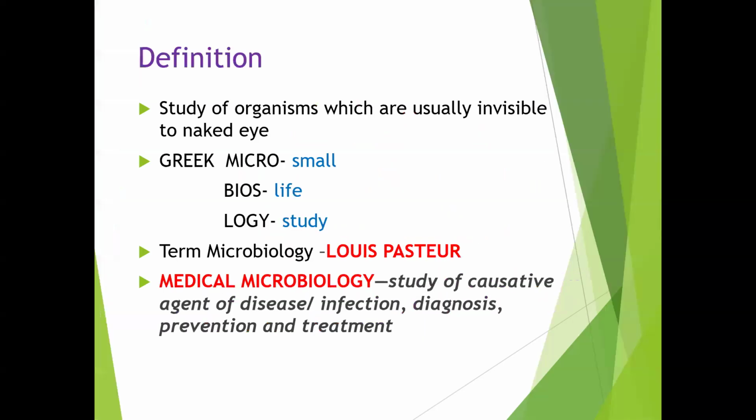If you see the definition, as you know, microbiology is the study of organisms which are usually invisible to the naked eye, which means you cannot see them with your eyes. To visualize microorganisms, you need an equipment called a microscope. With the help of the microscope only, you can see microorganisms. We cannot see them with naked eyes, so they are microscopic structures.